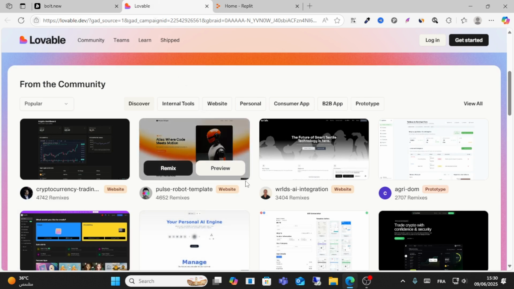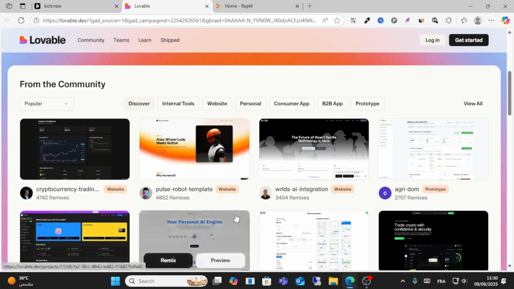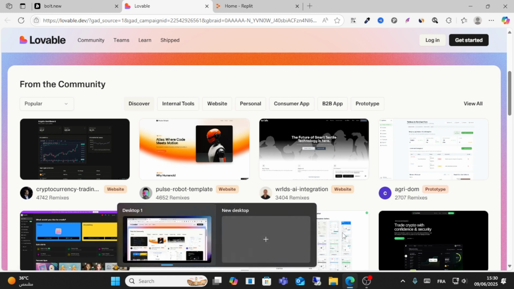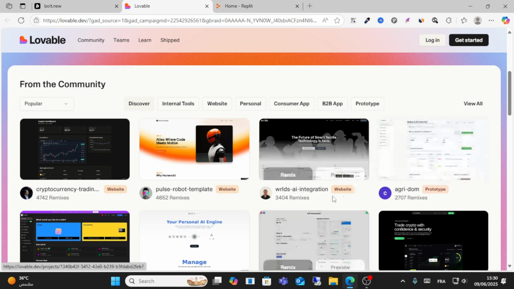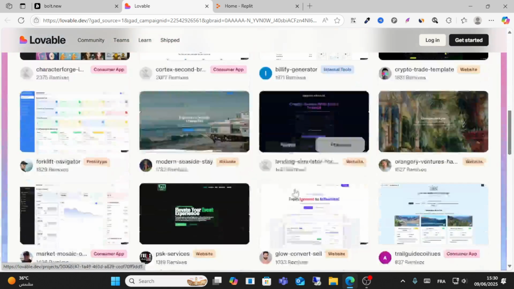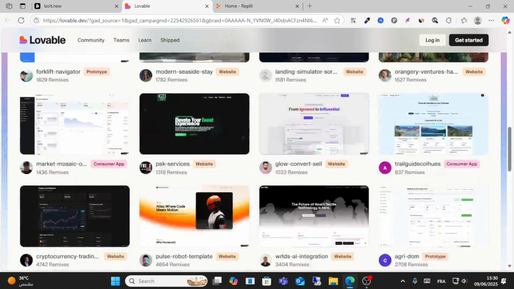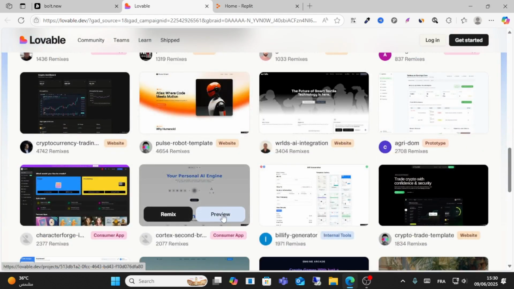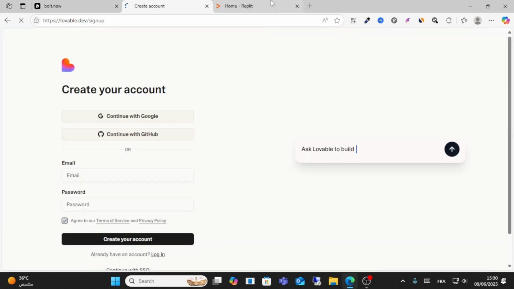Lovable, guys, is also a great tool for developers. You can quickly start things from scratch, and it's made for people who don't have any idea about code. You can chat with it, say you want a sample store app. You can create nice looking apps from templates like this, and it is easy to use. Just click on any one here, choose remix from here, and you can start editing the app.